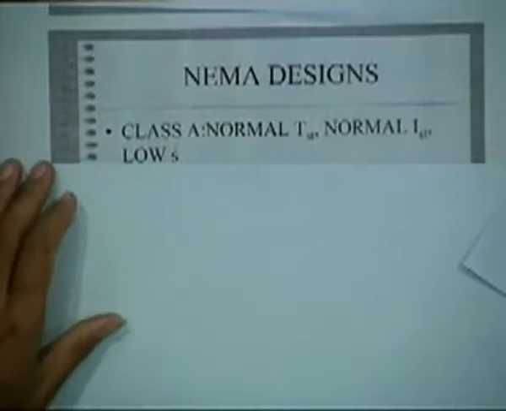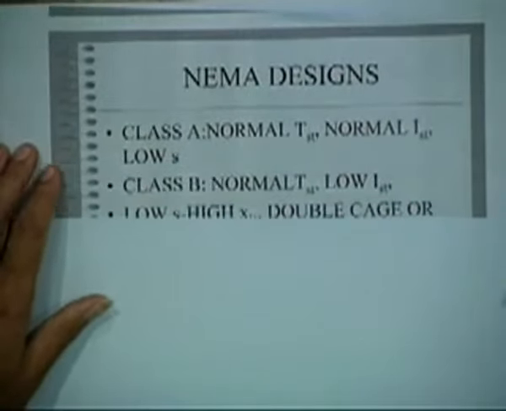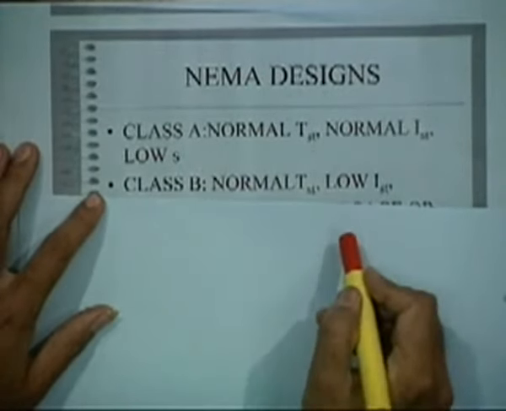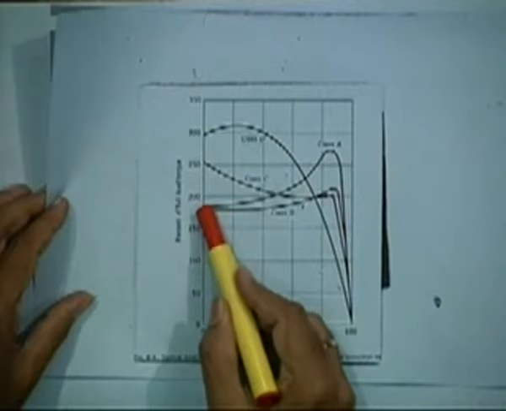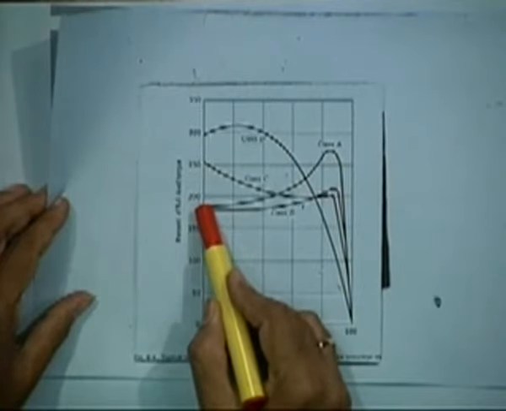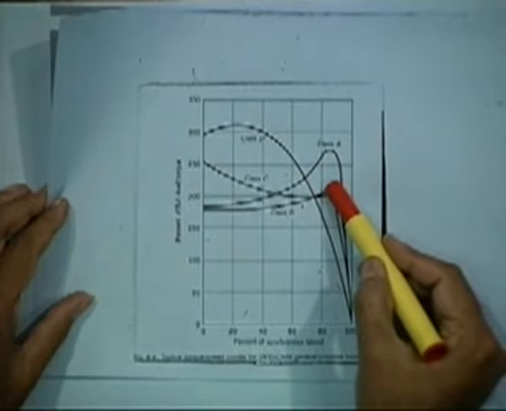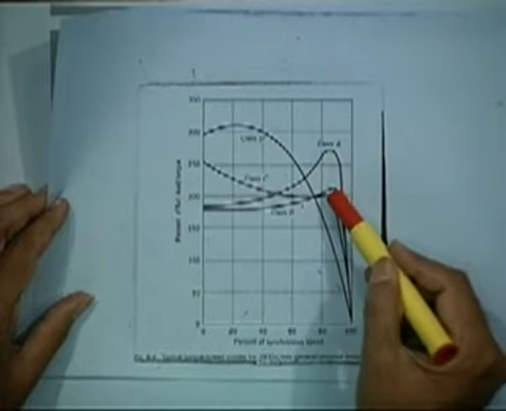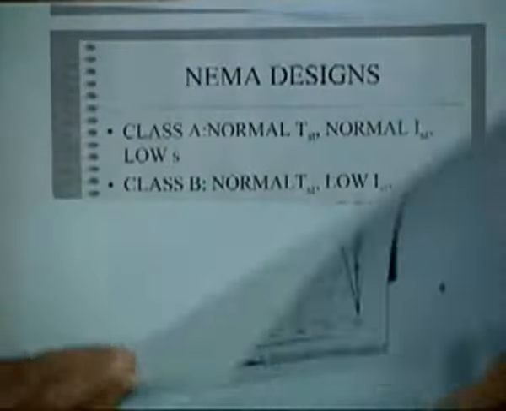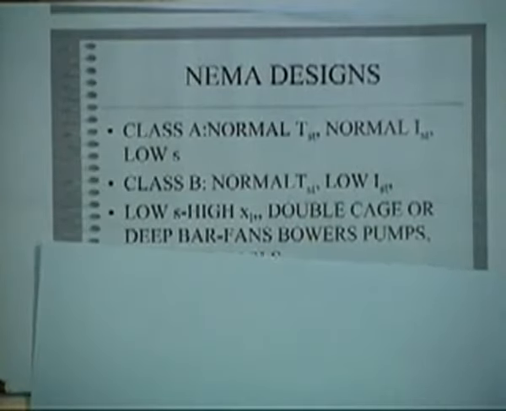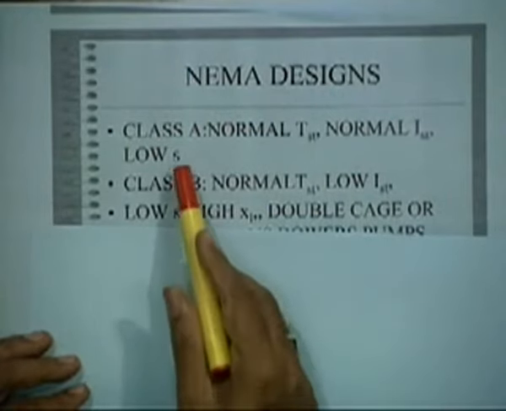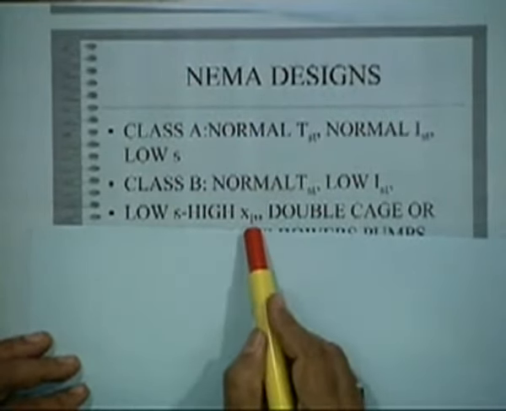Now, let us go to class B design. This has normal starting torque and low starting current. That is one of the criteria of the class B design. Class B is also the same as class A, but it has a low starting torque, and of course the maximum torque is also low. There is not much difference except that the maximum torque varies. Here the maximum torque is 280%, this is around 220%. Class B has low slip also, just like class A, but it has high leakage